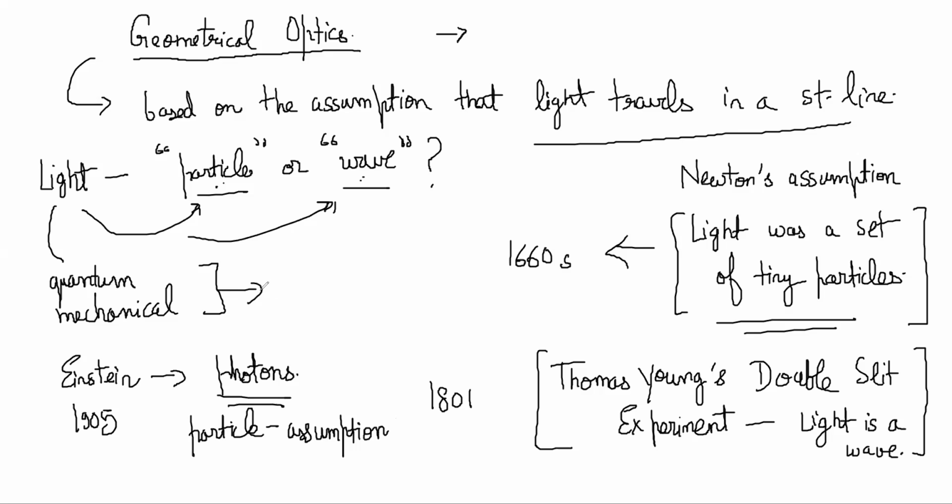But this is not the subject of the chapter. The chapter is going to focus on this. Light is behaving like a set of particles. So a set of particles will be traveling in a straight line. Particles will travel in a straight line at a high speed. That is light. For geometrical optics, we'll focus on this. For wave optics, we'll do this, when light will behave like a wave. Okay. So for now, we'll just begin with this. The first thing that we want to look at is reflection.